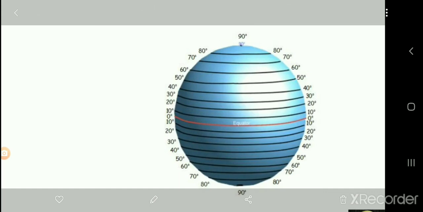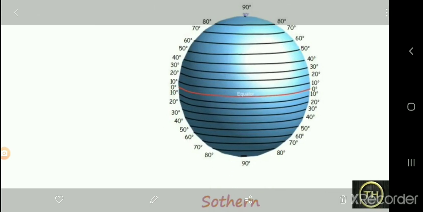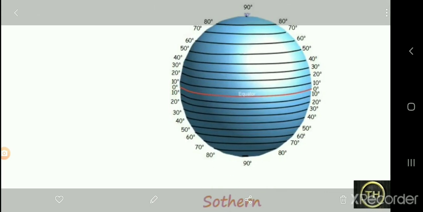At 0 degrees, there is the equator. One can draw 90 parallel lines in the northern hemisphere, starting from 1 degree north to 90 degrees north. Similarly, going down, one can draw 90 parallel lines in the southern hemisphere, from 1 degree south to 90 degrees south.